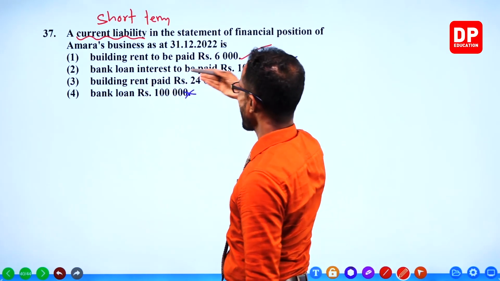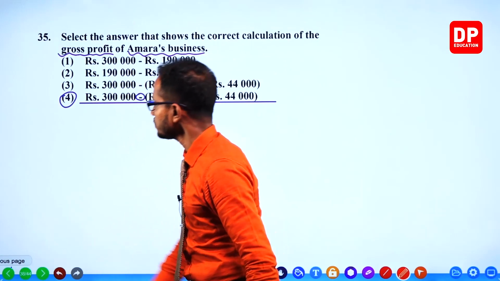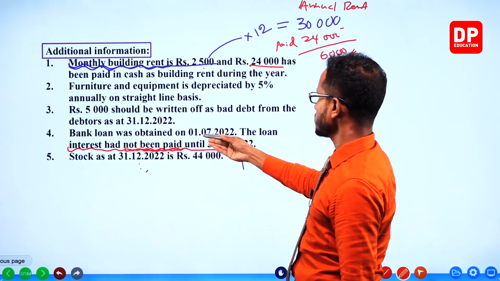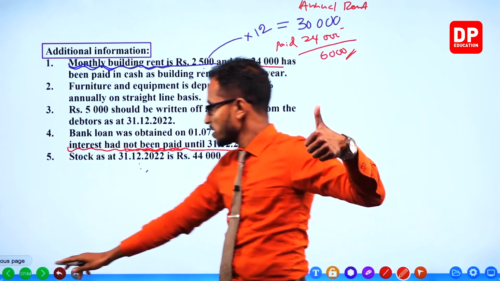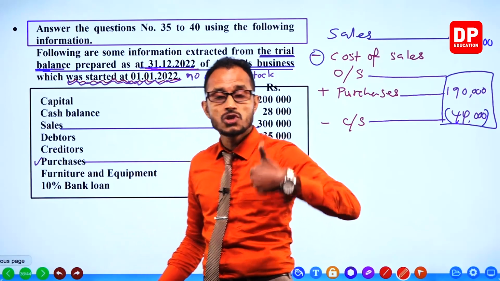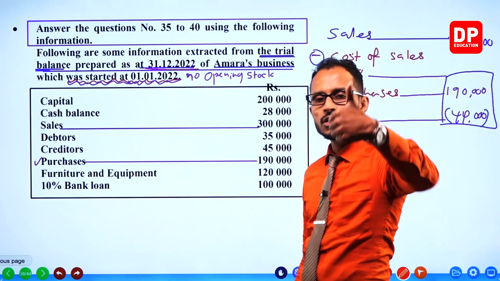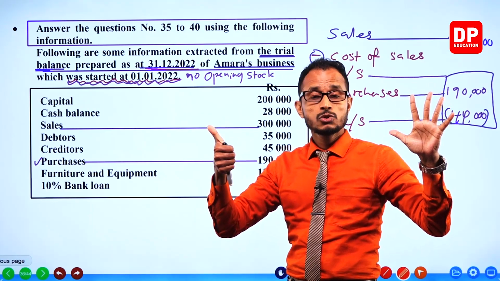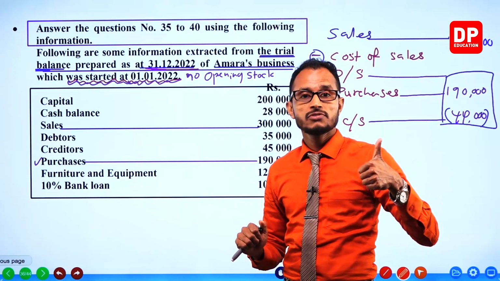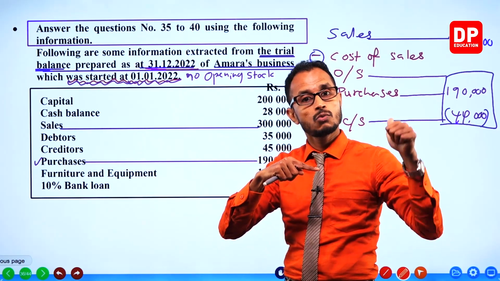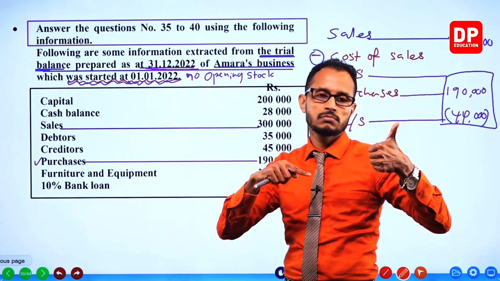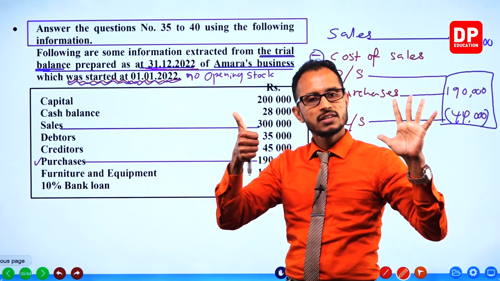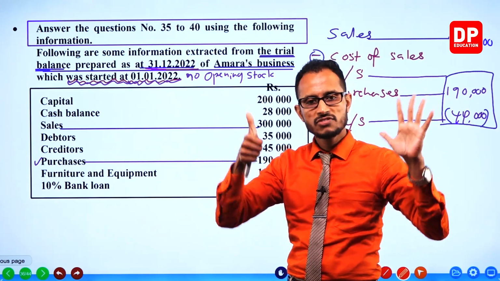Out of these two, we have to select this one and this one. Let's calculate the bank loan interest. A bank loan was obtained on 1st July 2022. That means on the 1st July, right? How many months are left? July, August, September, October, November, December. From 1st July to 31st December, you have 6 months.